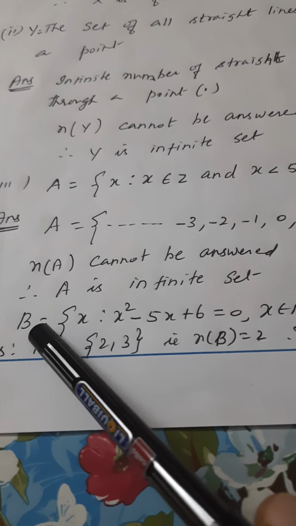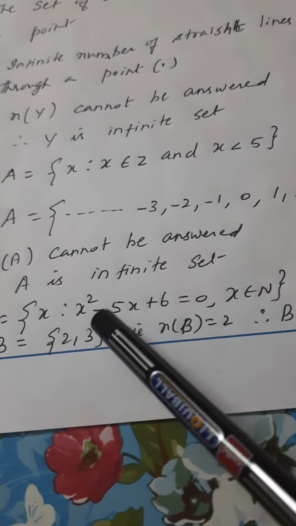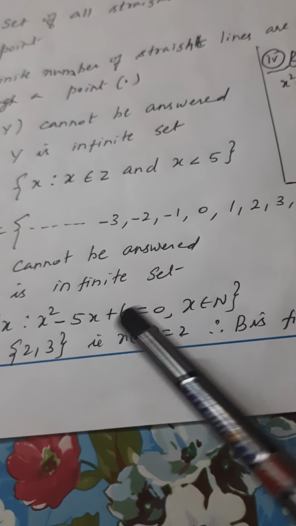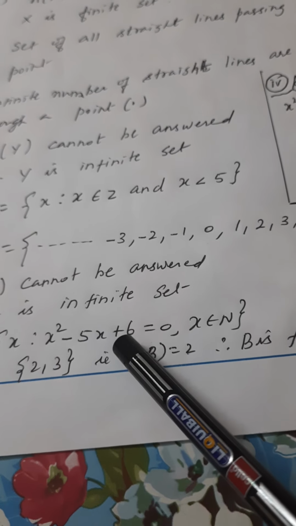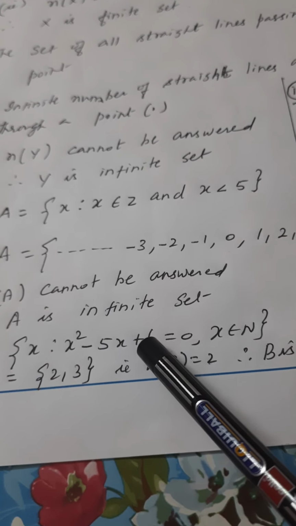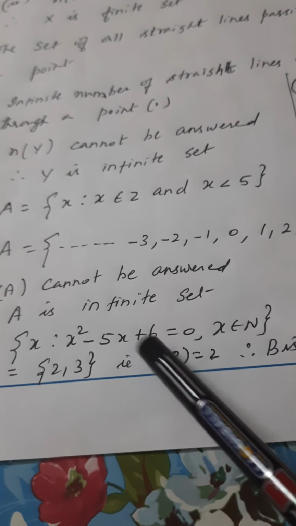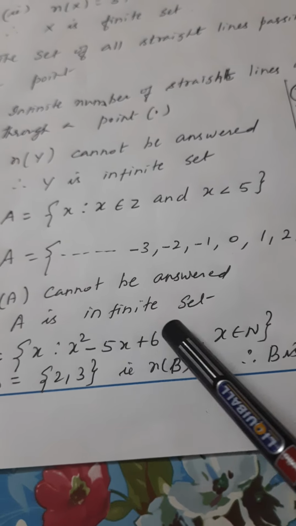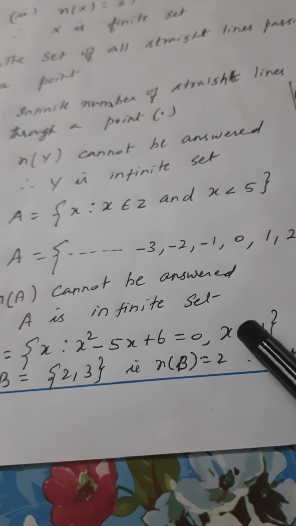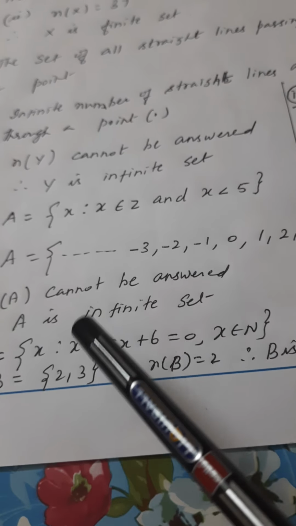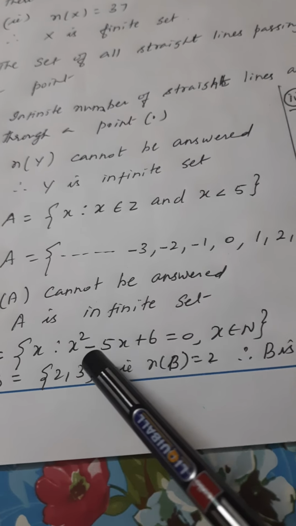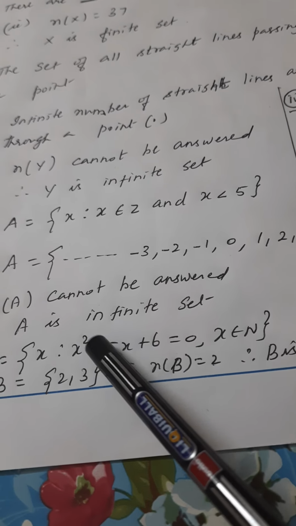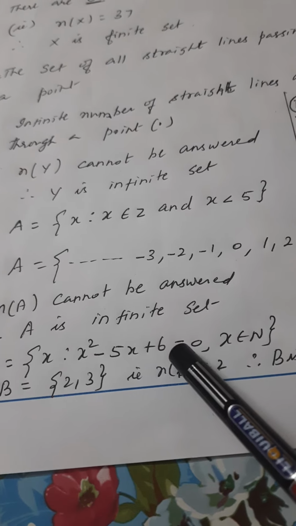Last question, B is equal to set x such that x square minus 5x plus 6 is equal to 0, x belongs to capital N. So this is factorization. You will be learning in the algebra 3rd chapter how to factorize. See here x power is 2. So highest power is 2 means we will get 2 answers for x. Power 3 means you will get 3 answers. Here this is the quadratic equation. Quadratic means power 2. Highest power is 2. So when you factorize, you get 2 answers.